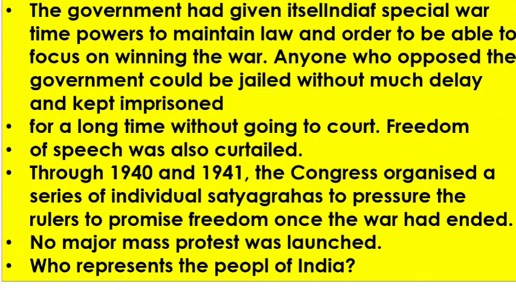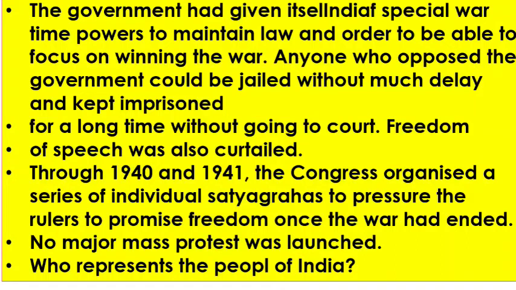The government had given itself special wartime powers to maintain law and order for the British government. Anyone who opposed the government could be jailed and kept imprisoned for a long time without going to courts.